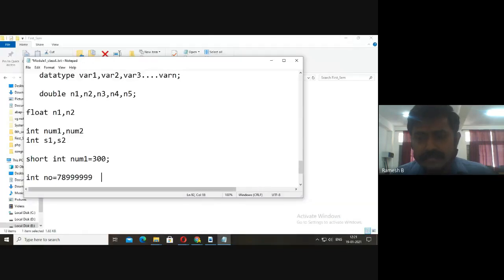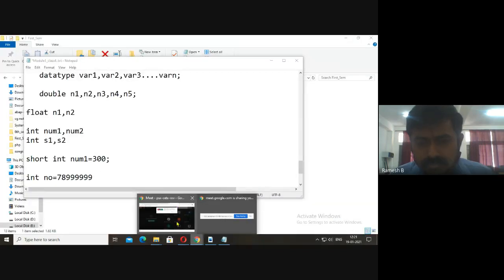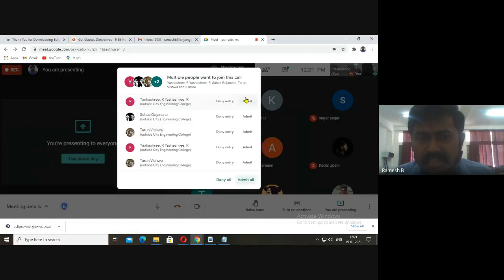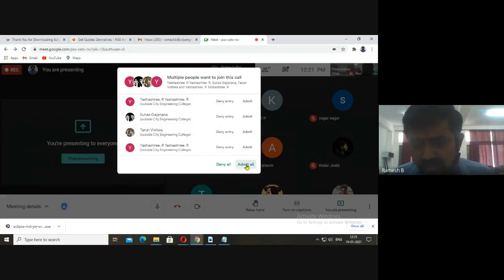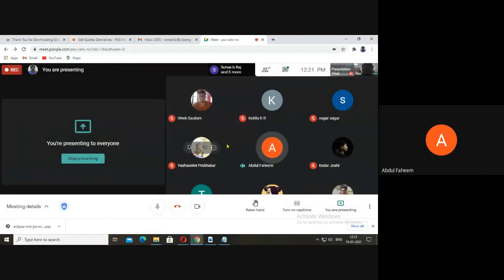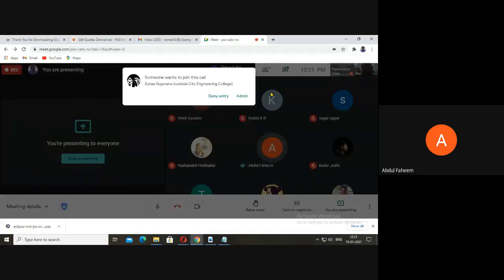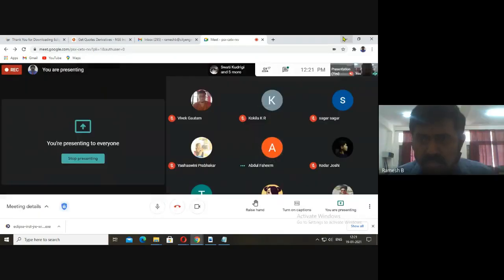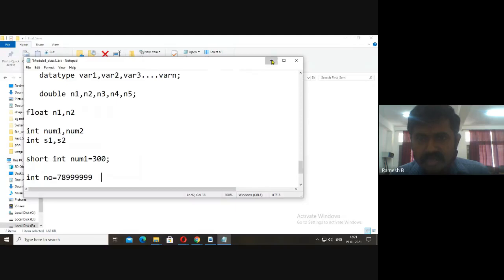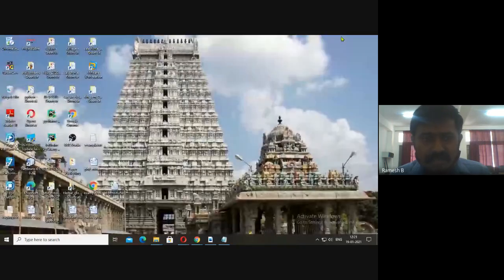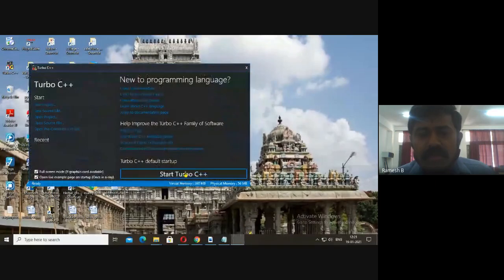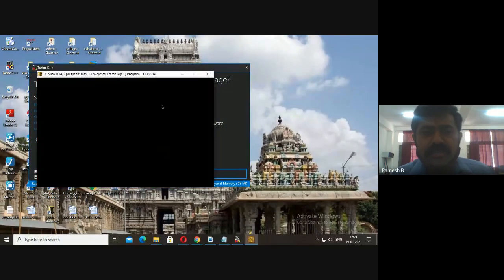You have to write short int and long int, then only it will take the input. Yes, you must write short int and long int. I'm opening the editor now. You can use any integer, but most of the time we use only simple int.